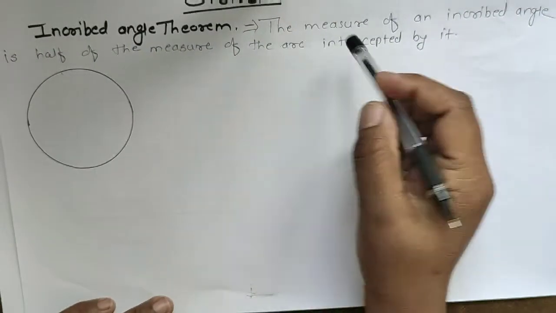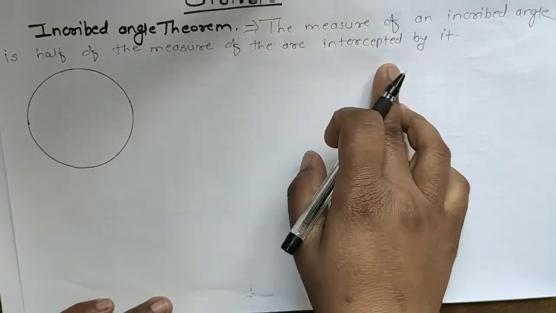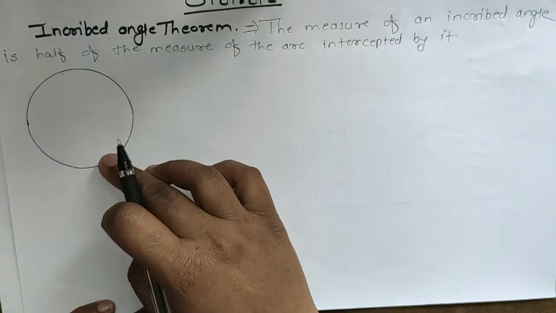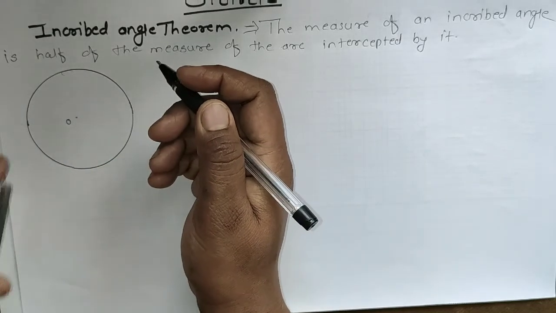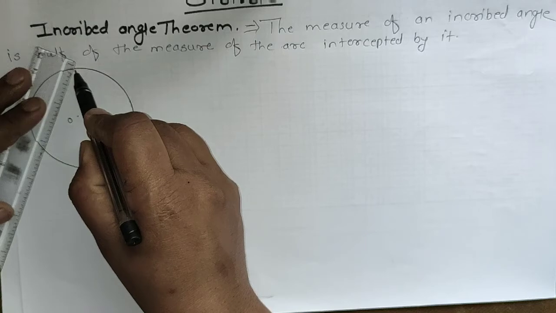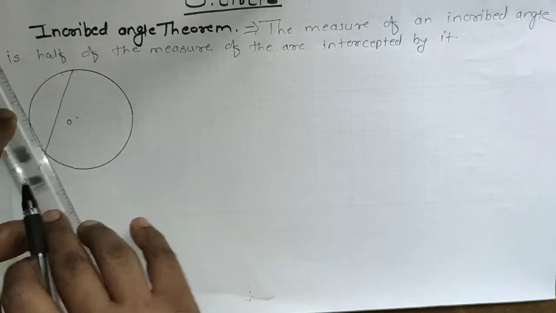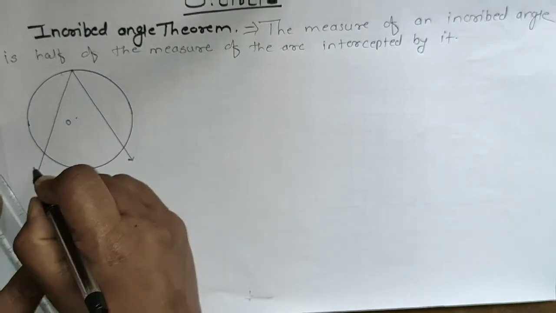So, as per the statement, the measure of an inscribed angle is half of the measure of the arc intercepted by it. Here I have drawn the circle, its center is O. Now I will draw an inscribed angle, ABC.